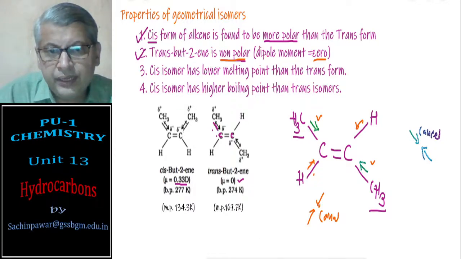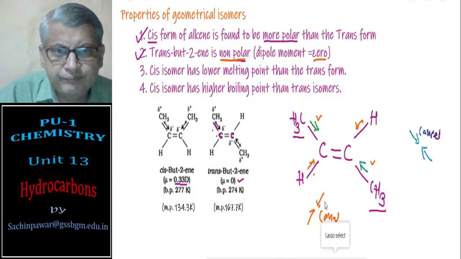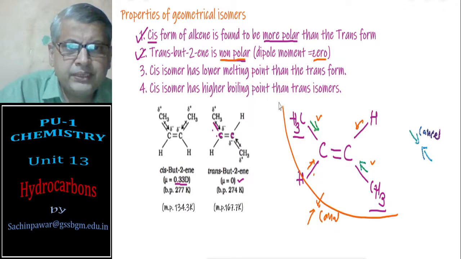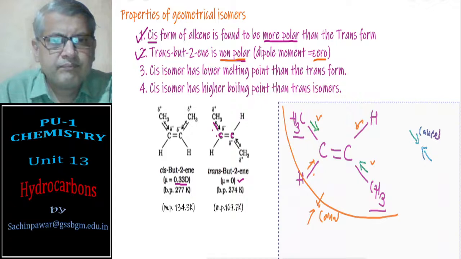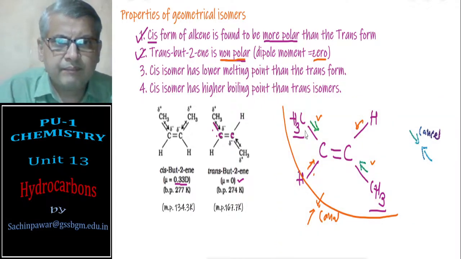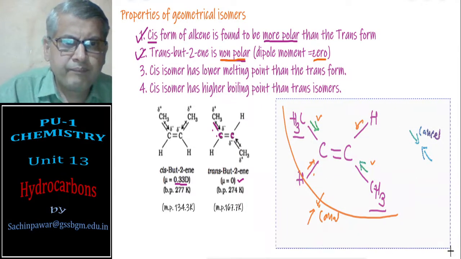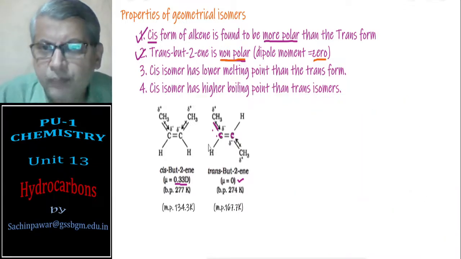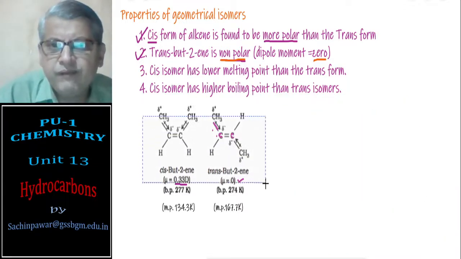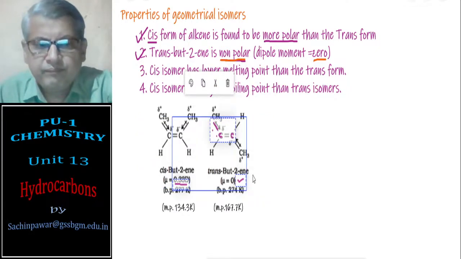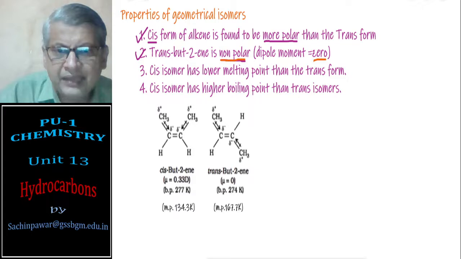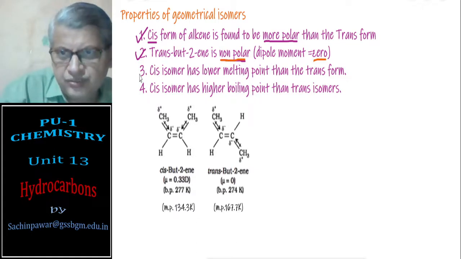The next property, if you just take, then you will find that the cis isomer has a lower melting point than trans.